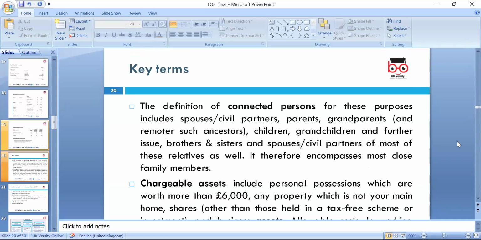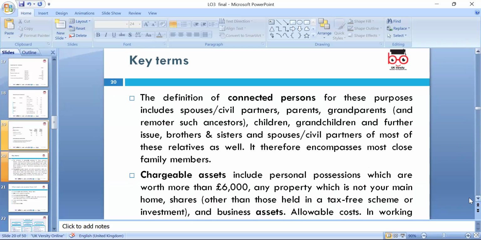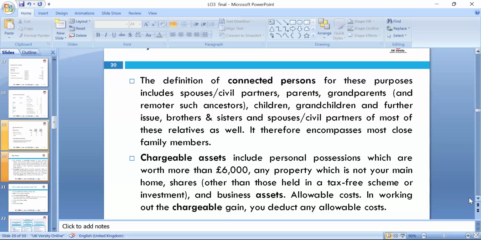Chargeable assets include personal possessions worth more than 6,000. We said 6,000 is exempt. It used to be 12,100, but it's now been reduced to 6,000. And property which is not our main home, and shares other than those held in a tax-free scheme, are investments. So business assets, allowable cost in working out the chargeable gain, are deducted from allowable cost.